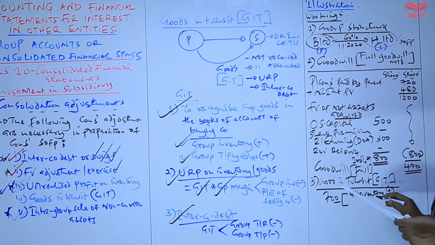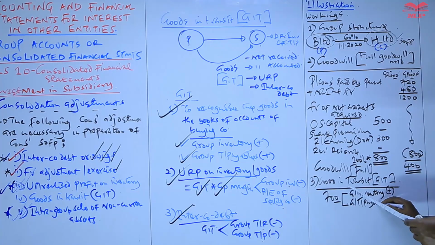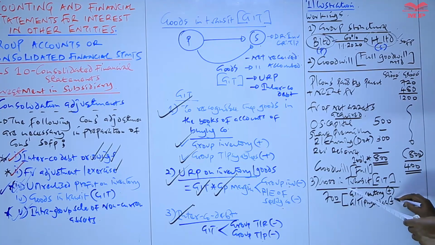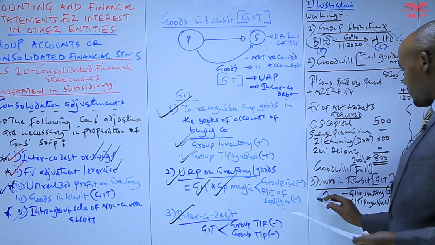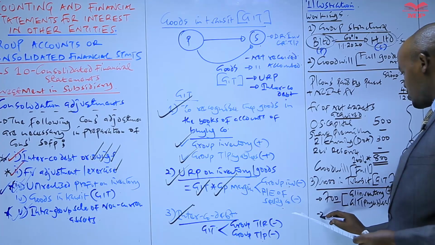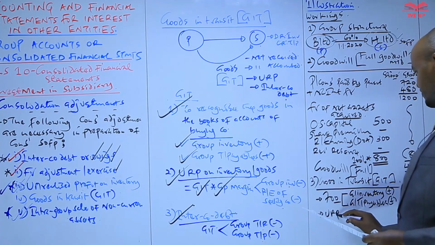So this one will be added to the group inventory and also added to the group trade payables, an amount of what? An amount of 700,000.